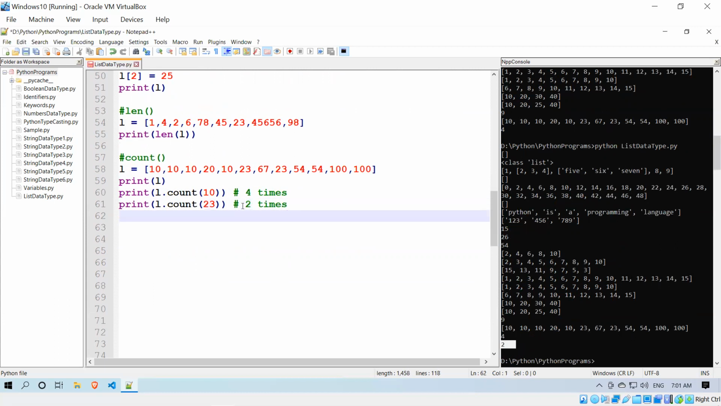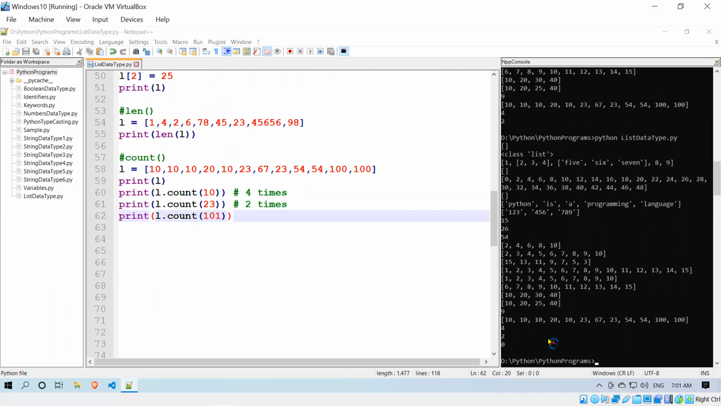But sometimes, without knowing, I have given something like 101, but 101 is not there inside my list, and I'm asking how many times 101 is in my list. You see, it will give you 0. It will not throw any error. It will give you 0 times. It's not there, so it gives 0. That is how you can use count.